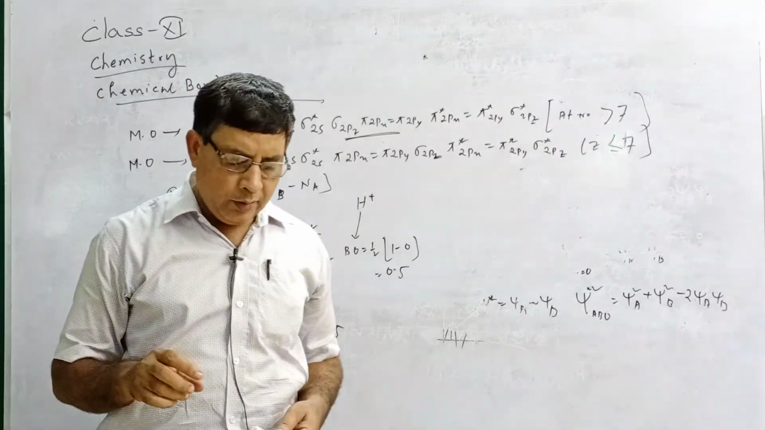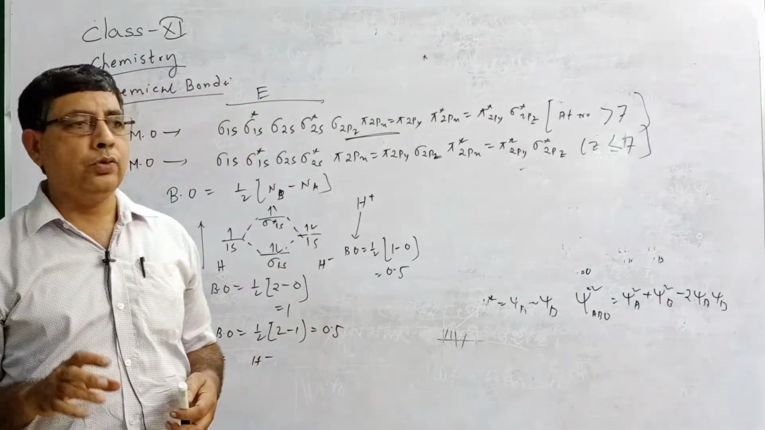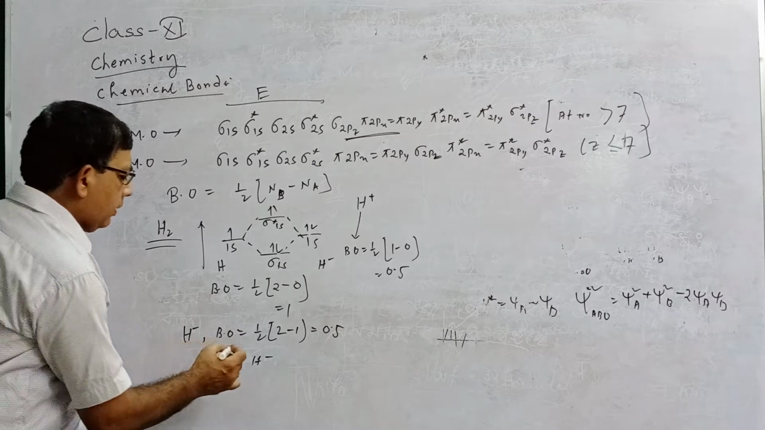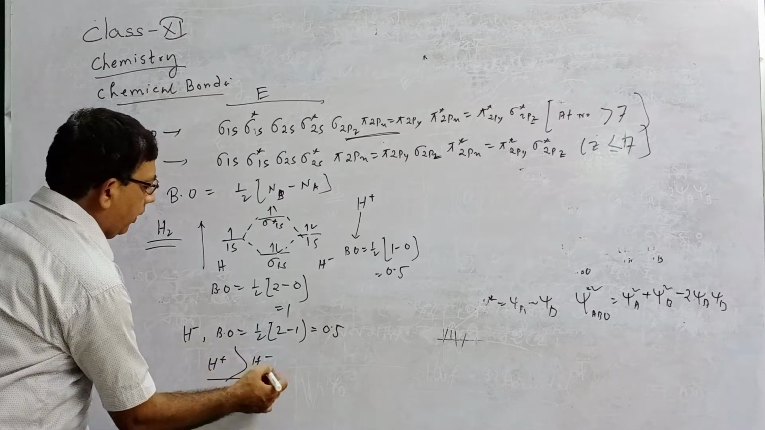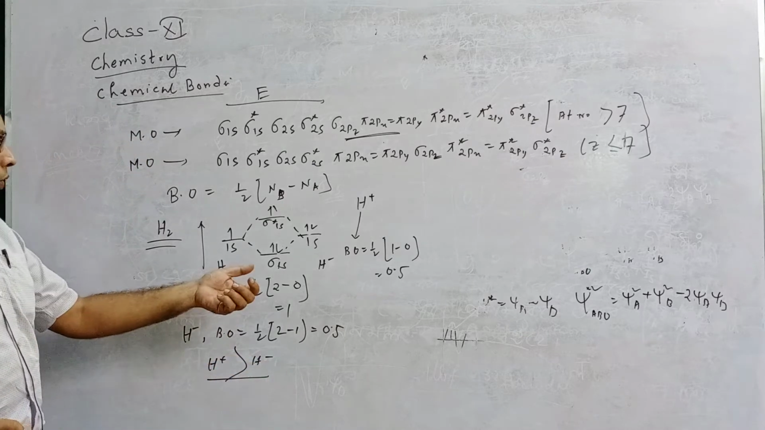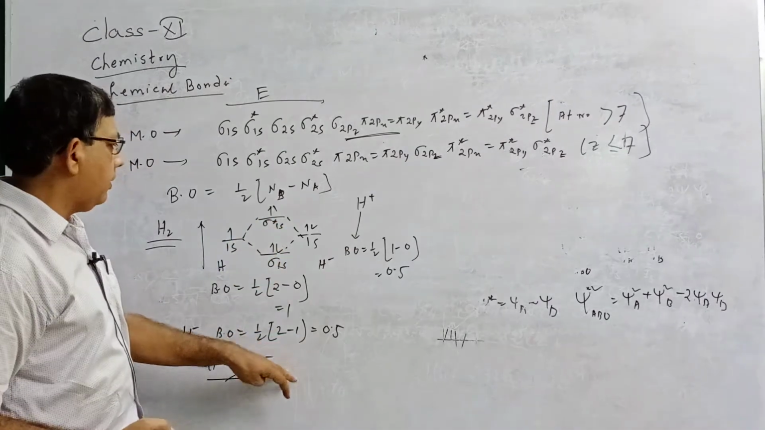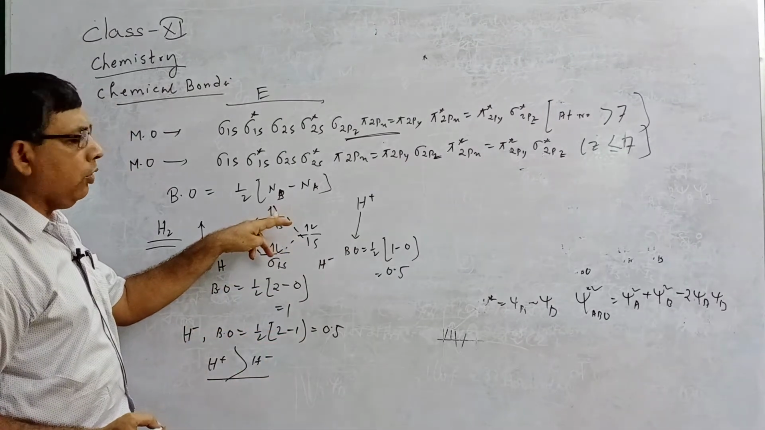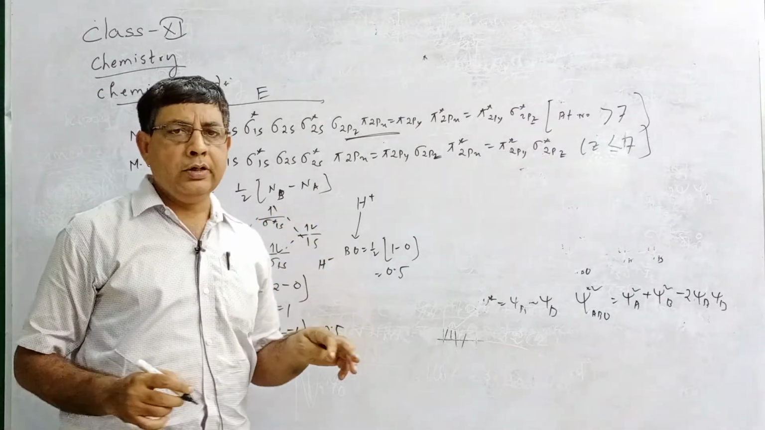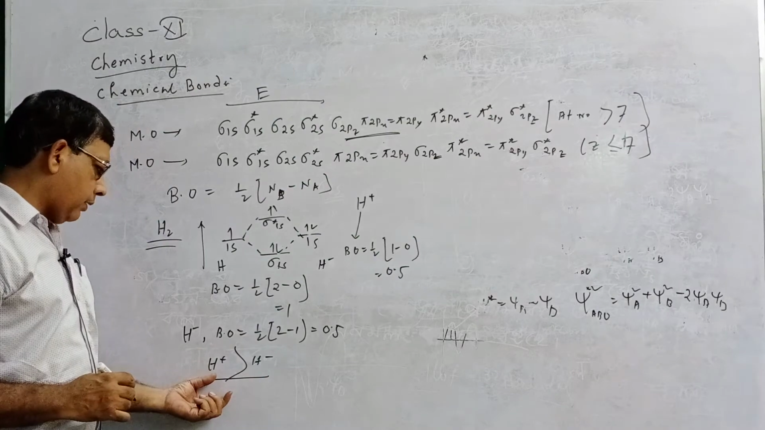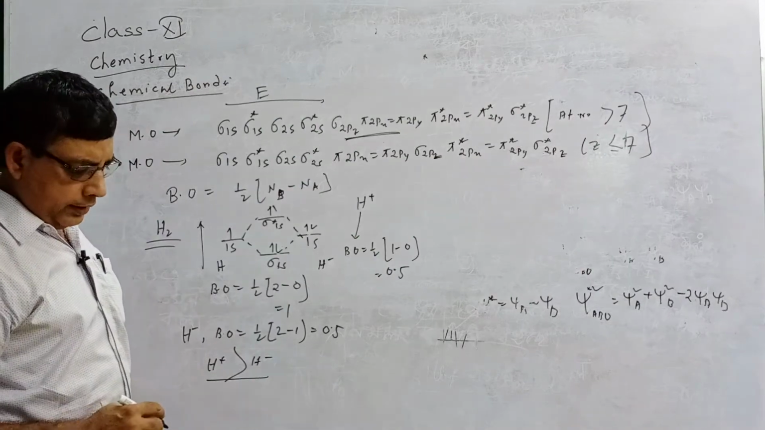Now the stability of the molecule depends upon the magnitude of bond order. If the bond orders are the same, H2 plus is still more stable than H2 minus. Why? Because in H2 plus there is no electron in the antibonding orbital, but in H2 minus there is 1 electron in the antibonding orbital. Electrons in antibonding orbitals destabilize the molecule. So H2 minus is less stable than H2 plus.